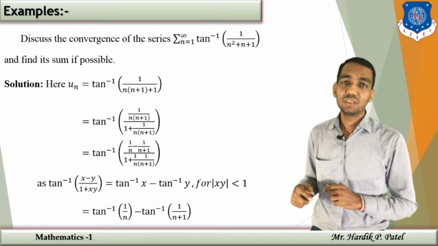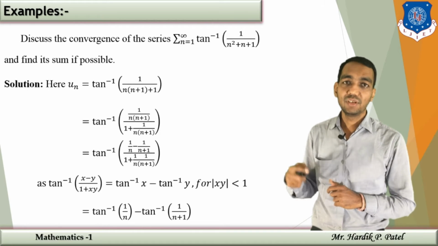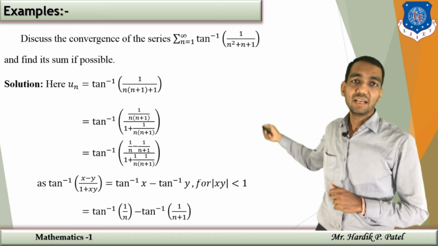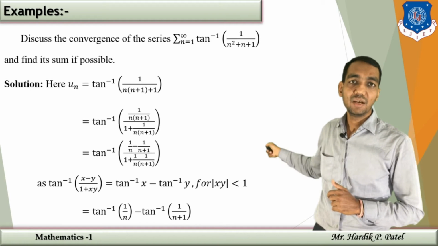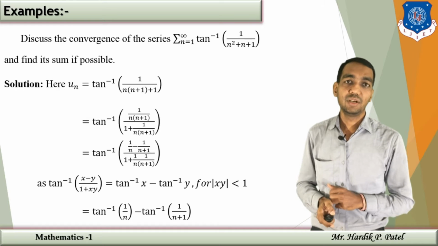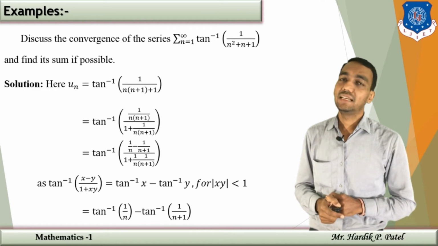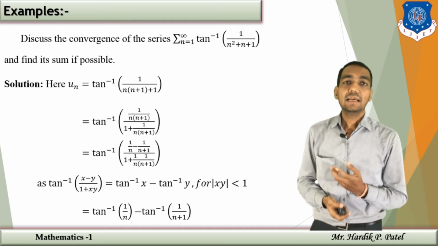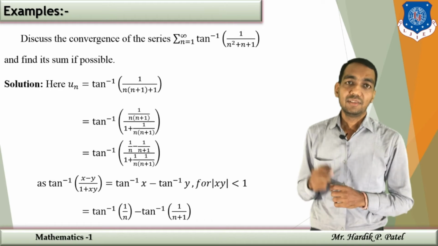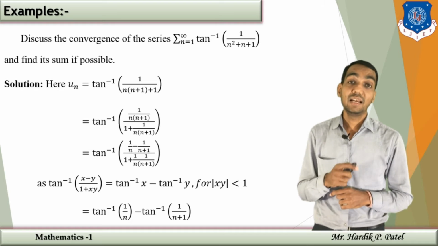Now in the numerator we are going to adjust the term as we have done in the telescopic series. That will give you tan inverse of 1 upon n minus 1 upon n plus 1 divided by 1 plus 1 upon n into 1 upon n plus 1. That is the formula of tan inverse x minus tan inverse y upon 1 plus xy, which is tan inverse x minus tan inverse y for mod xy less than 1.